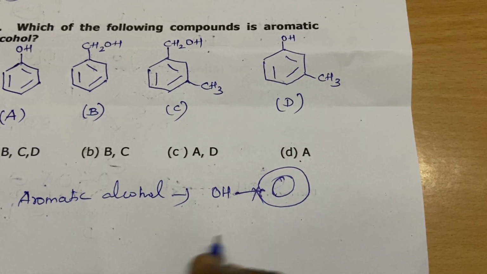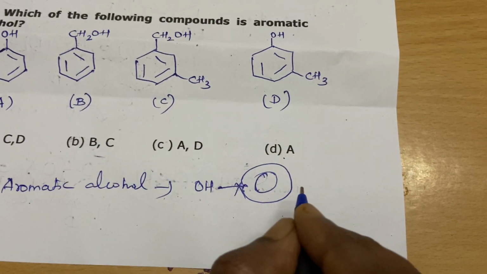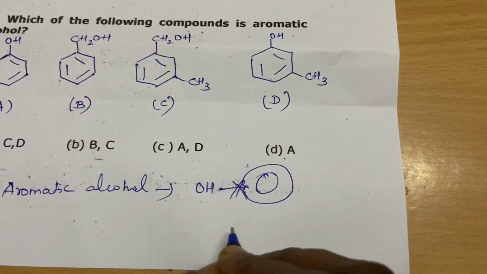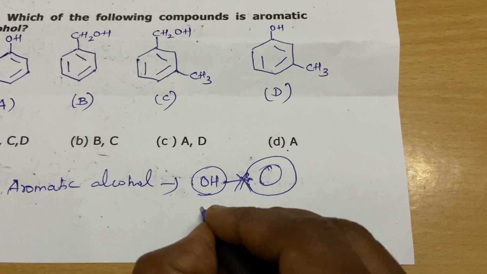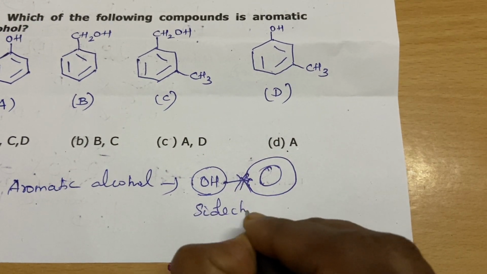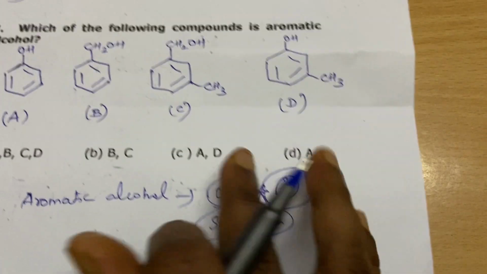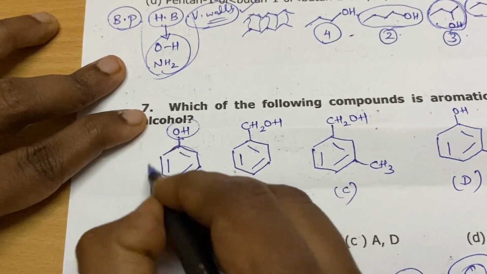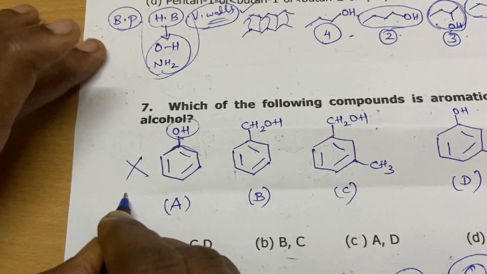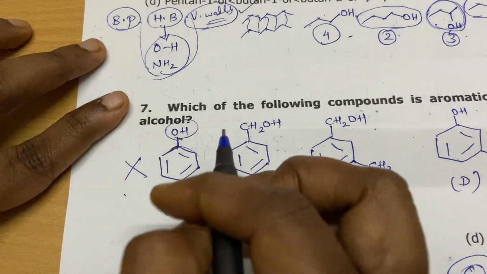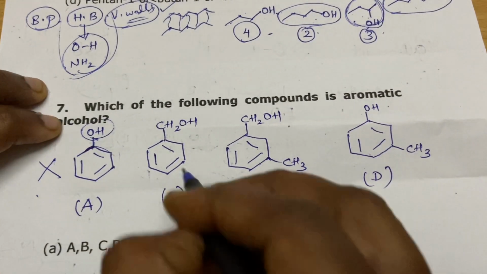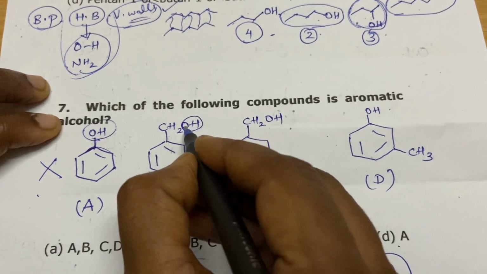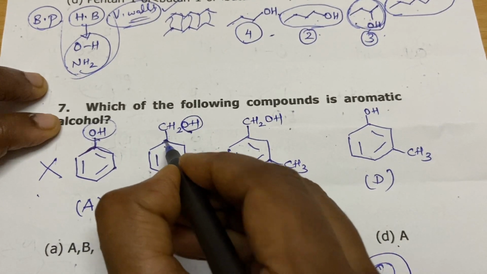Okay, this is the concept. Be it any naphthalene or any aromatic group, the alcohol should not be directly attached, but your alcohol group must be present in a side chain. Here you have an alcohol group, but it is directly attached to the aromatic group, so it is not an aromatic alcohol. Please understand. And here there is an alcohol group, but it is not directly attached to the aromatic ring.